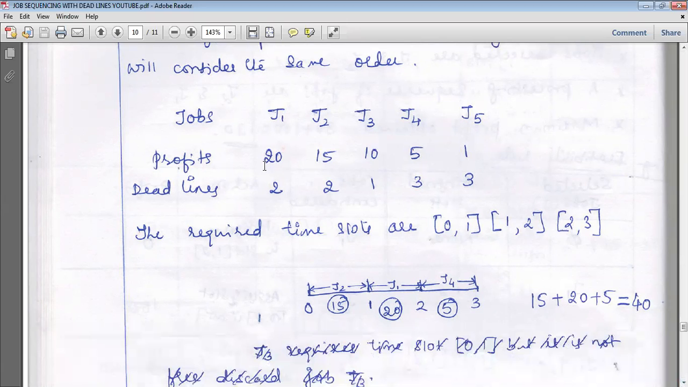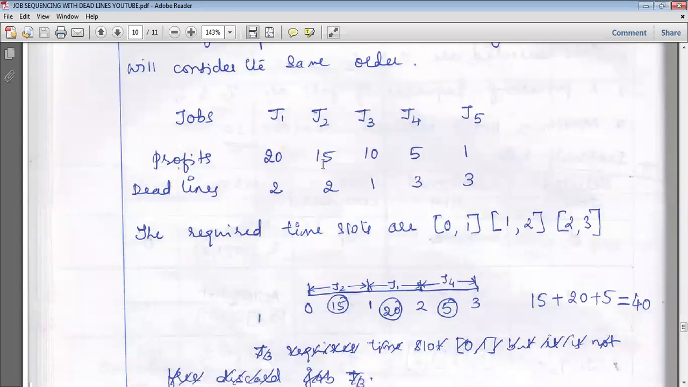When we consider the first job, the profit is 20 rupees and the deadline is 2 hours. So which slot will be allotted for this? Slot 1 to 2 will be allotted, because he is ready to wait for 2 hours, and the time slot 1 to 2 is free. So that job is allotted to the slot 1 to 2. Then go to the next job, job J2.